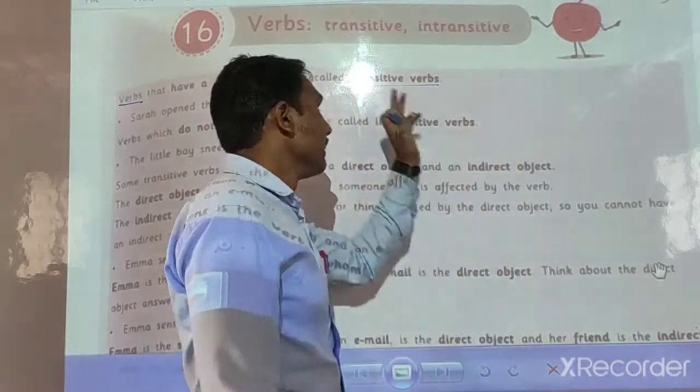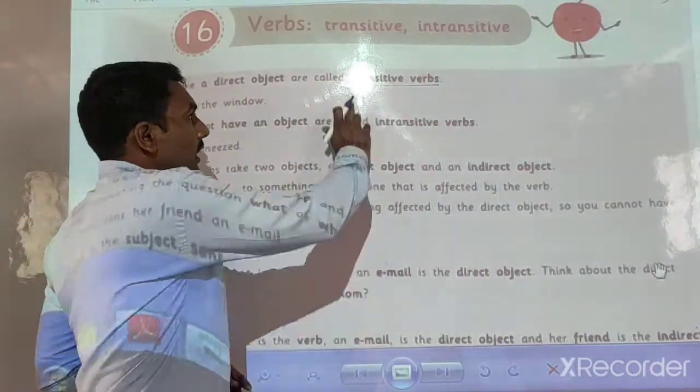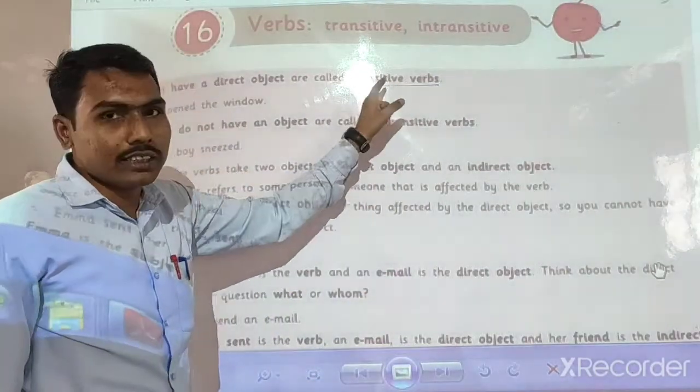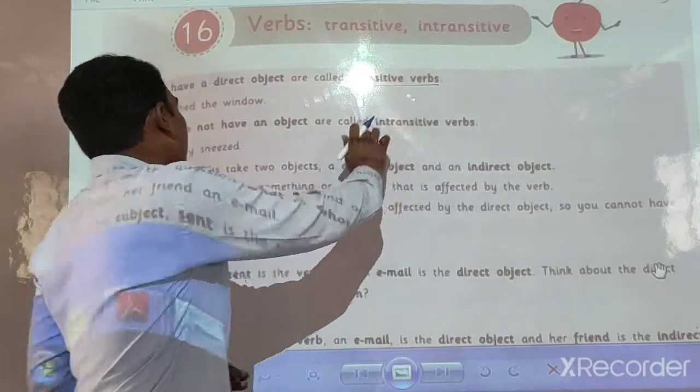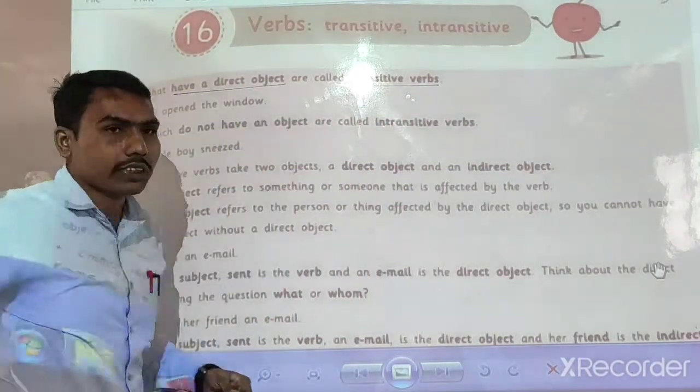Transitive verbs means sakarmak क्रियापद. Remember this: verbs that have a direct object.